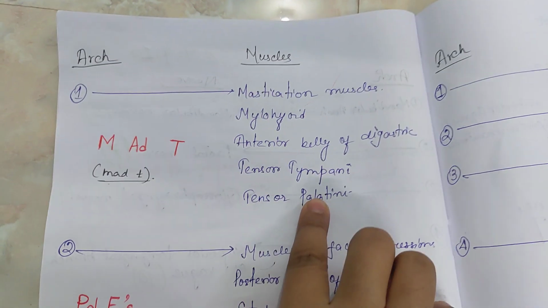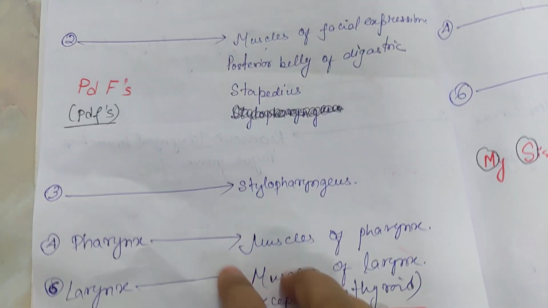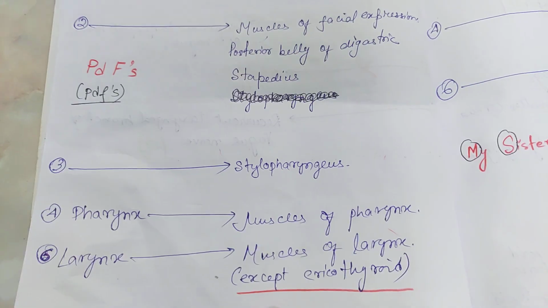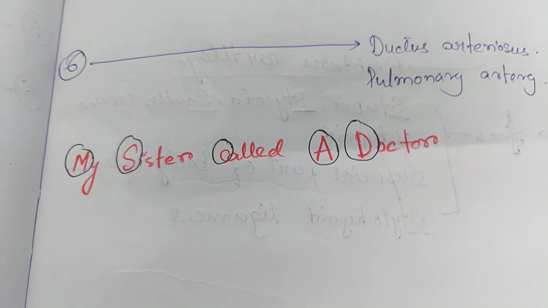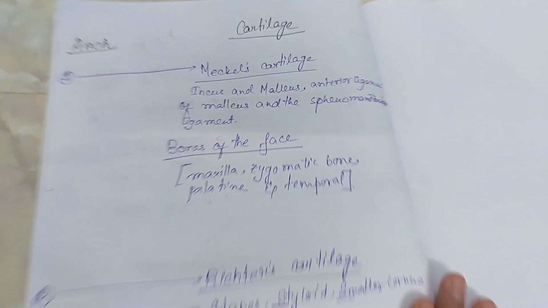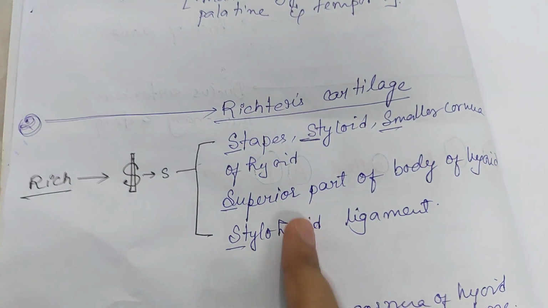Okay, next come the muscles. First arch is MAD-T, second arch is PDFs, for the third there's no mnemonic, this you can remember. The fourth and sixth: pharynx and larynx. Okay, next artery, the mnemonic: my sister called a doctor. Okay, and here first the Meckel's cartilage, second arch is the Reichert's, rich, dollar, S.